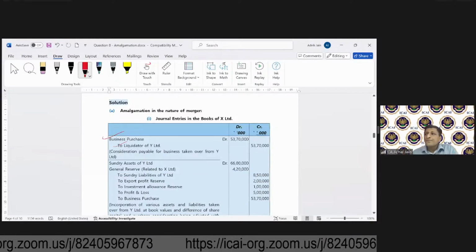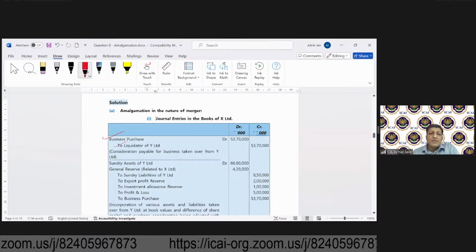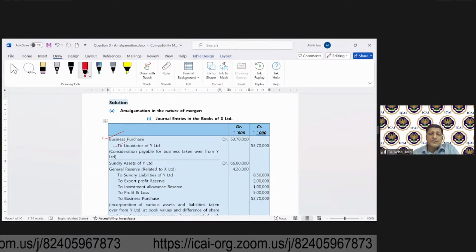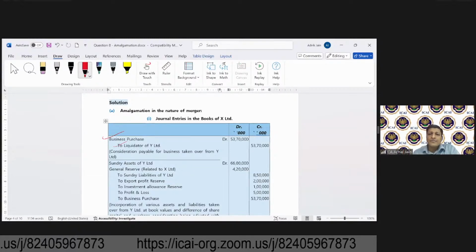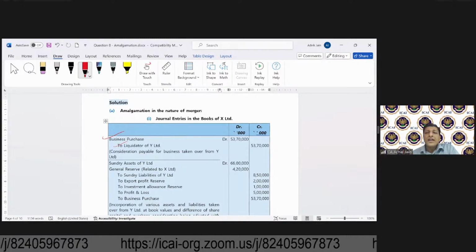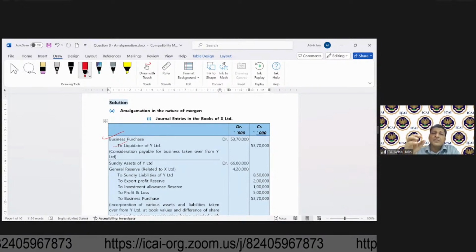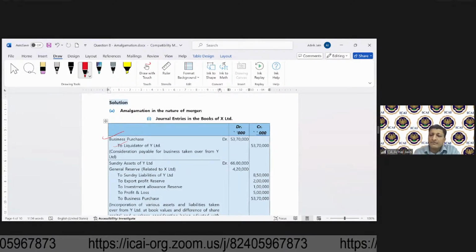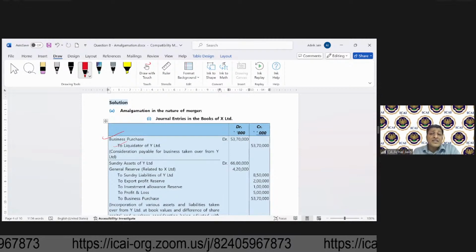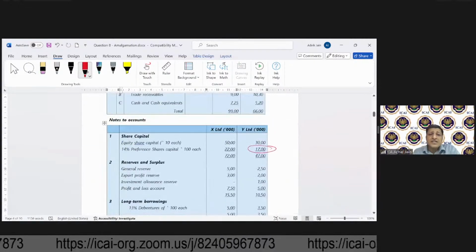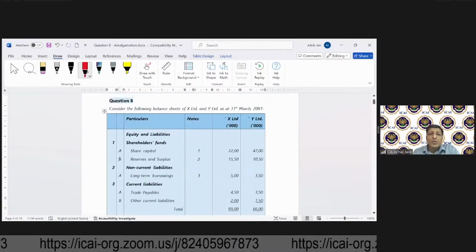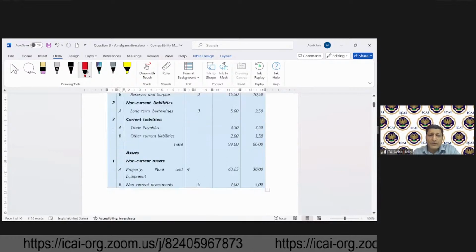Now, in terms of assets which will be acquired, what will the transferee company do? The transferee company will say assets debit. So now it is 66 lakhs. How do we get 66 lakhs? We can take the total of all assets which have been acquired.